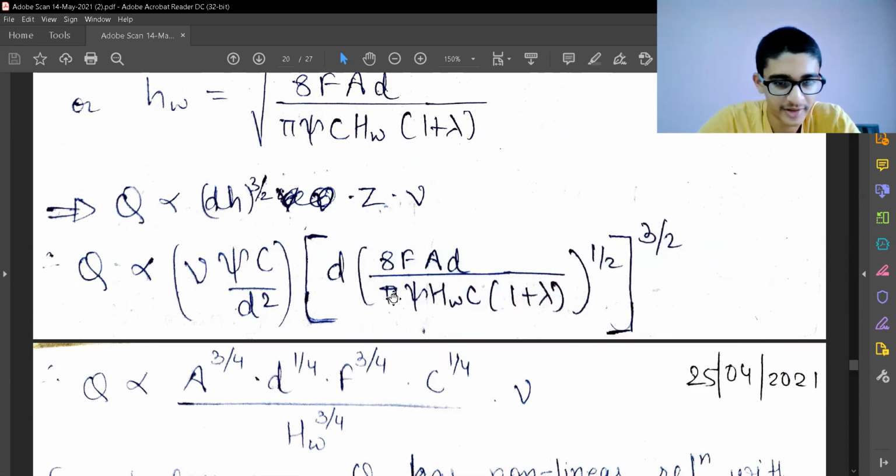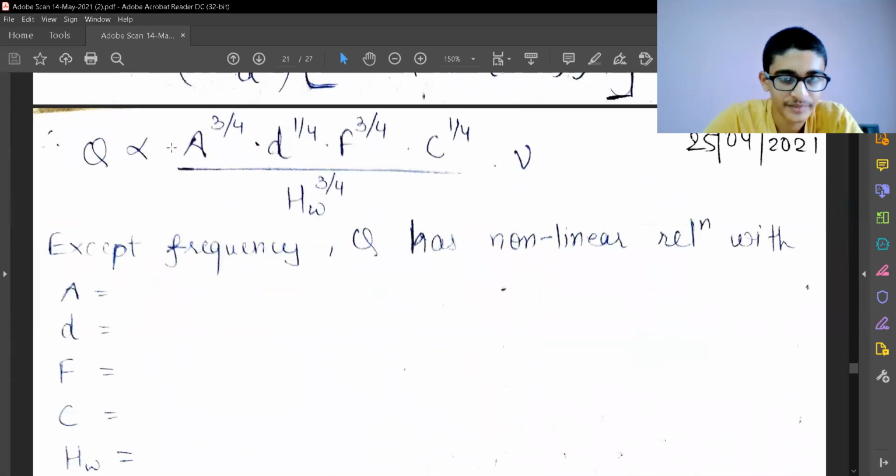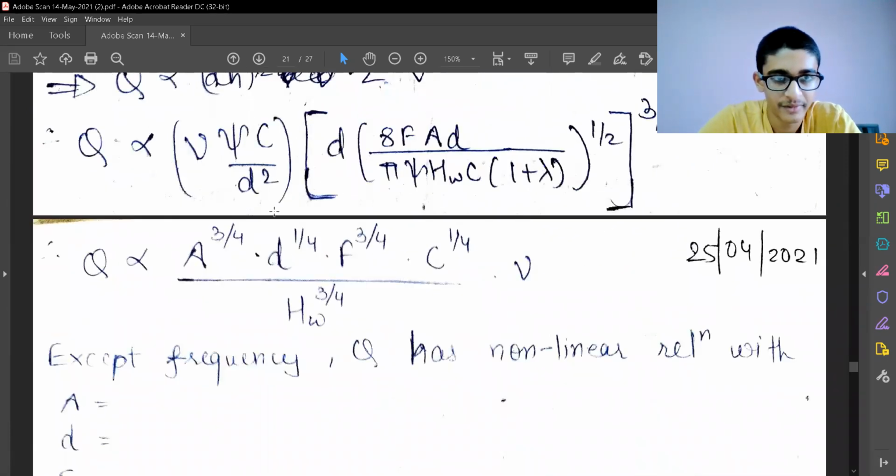So this is the 3 by 2 factor directly. Now I can factor out all the different things and remove all the constants. So I'm taking psi, pi, 8, all this as constant, lambda, everything. So these are the factors which I can control to control the machining which is happening.